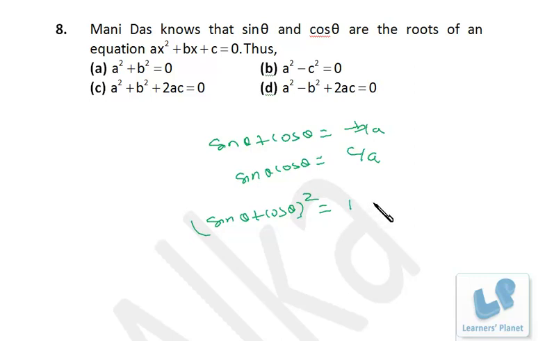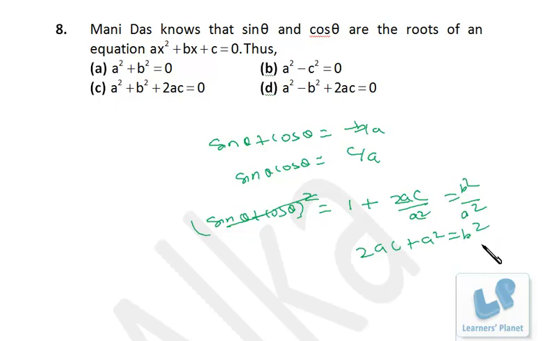Sine square theta plus cos square theta will be 1 plus 2 sine theta cos theta. So 2 sine theta cos theta is 2C by A, and sine theta plus cos theta whole square will be B square by A square, right? So just simply do it. 2AC plus A square is equal to B square. So that's pretty simple. Okay, or we can say A square minus B square plus 2AC is 0.